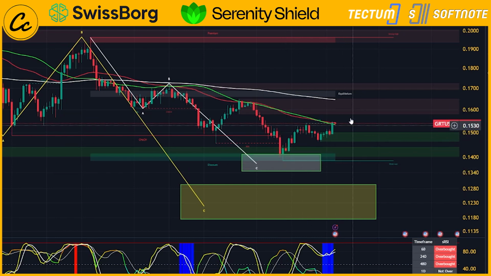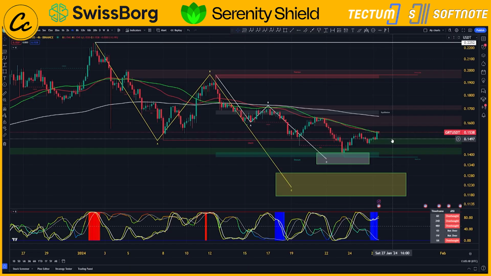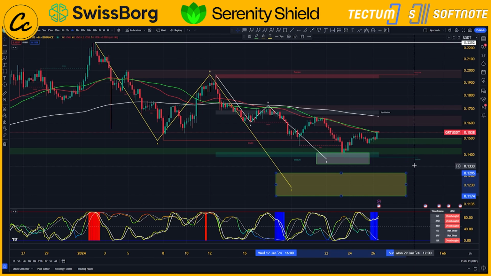And of course the price has now bounced up, testing out the 50 EMA, the 50 SMA, with the stochastics overbought on the 1 hour, the 4 hour and the 8 hour. A pullback further in the market is likely, looking to potentially bring us back down into that target area for the bigger C wave between 12.95 and 11.74.